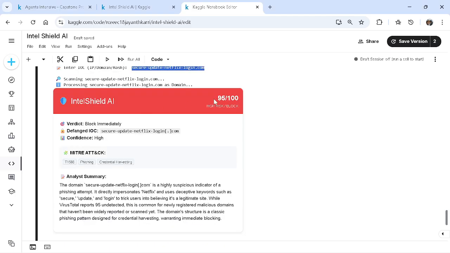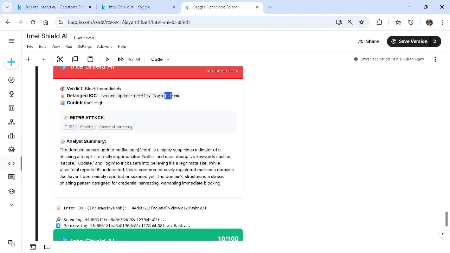See how it categorized this. Of course, it would be highly malicious and recommended for blocking immediately. It just sanitizes the data for governance and resilience, maintaining high confidence. And it has mapped the tactics and tagged it as phishing as per the intelligence sources, and credential harvesting as well.